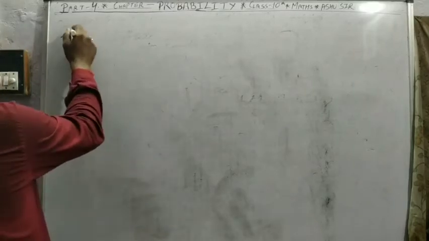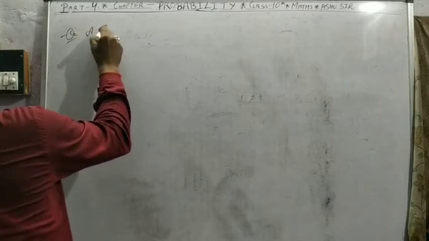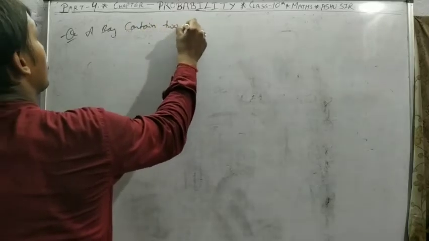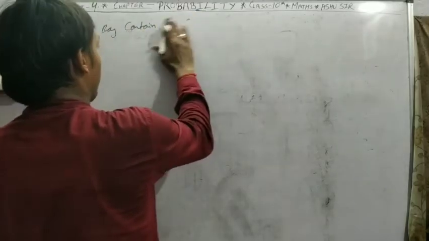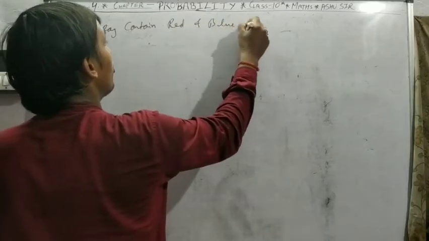The question is, a bag contains two types of balls. The bag contains red and blue balls.